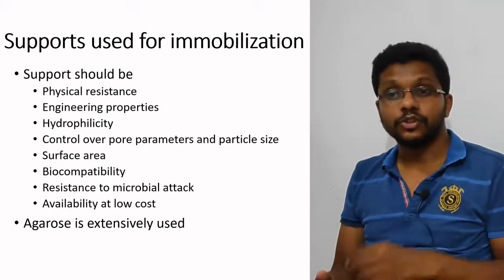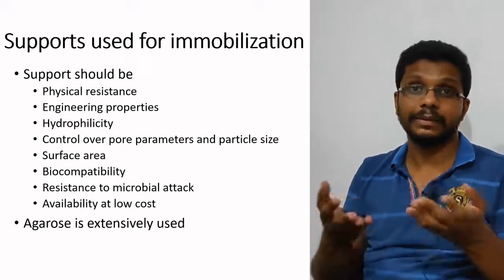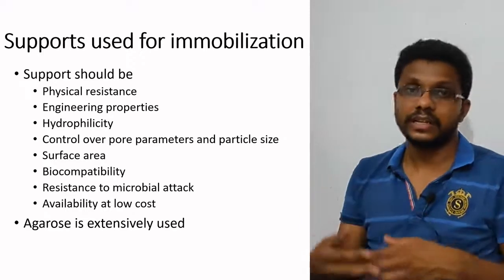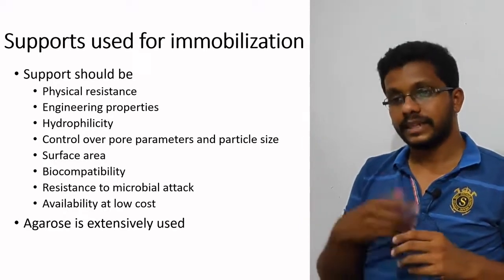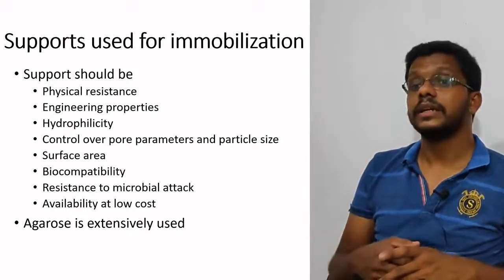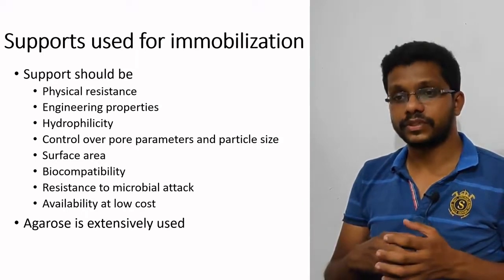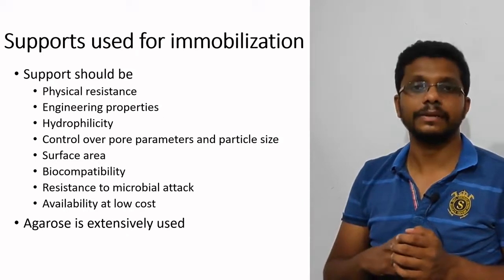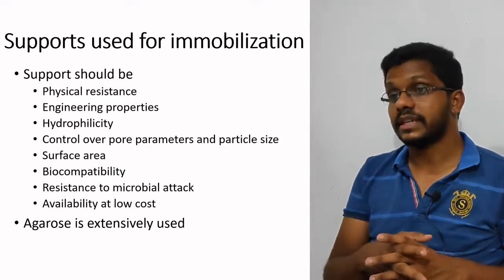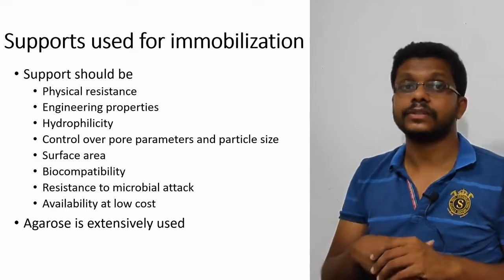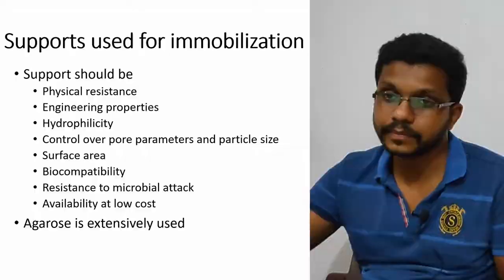Biocompatibility. It should not be toxic. Even if some toxic stuff is in the support, it may leach out into the product, which will cause problems when it is used as a biopharmaceutical. Resistance to microbial attack is good. Availability at a low cost. One of the examples of a support is agarose. The agarose we are using in agarose electrophoresis has most of these characteristics. So we can use it for the immobilization of the enzymes.